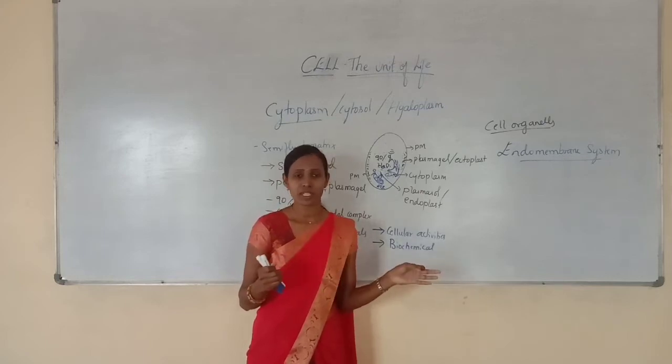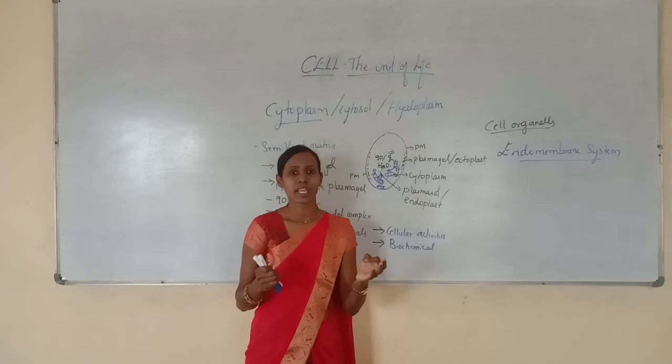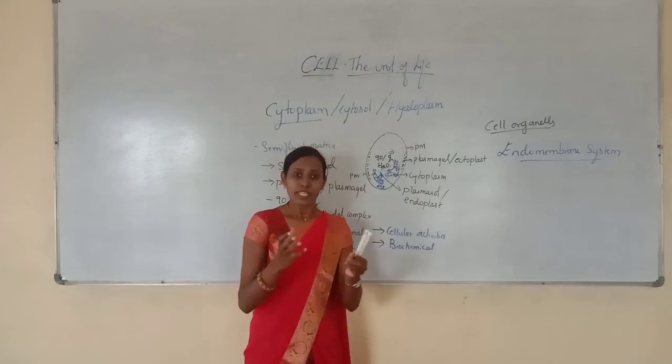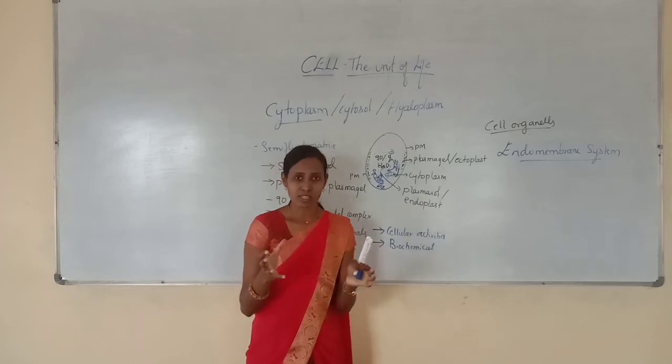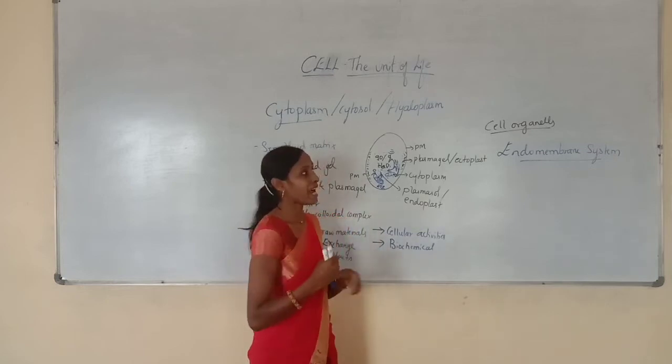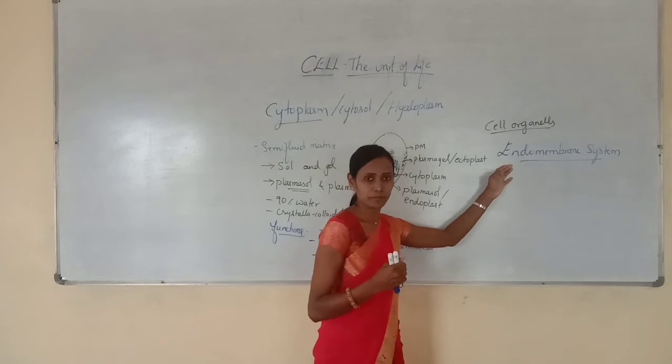Their structure is different and their function is different, but even though they differ in structure and function, some organelles are considered part of the endomembrane system.